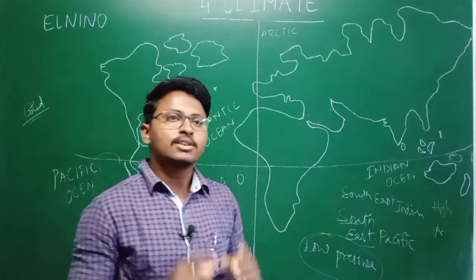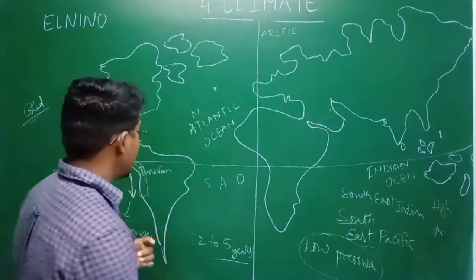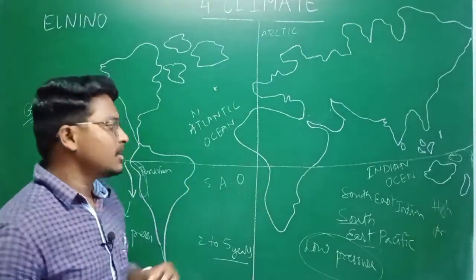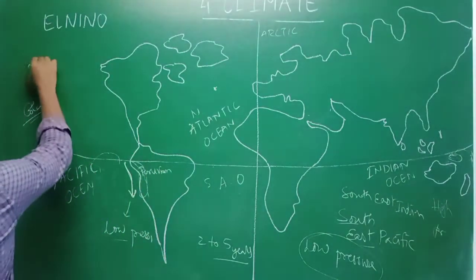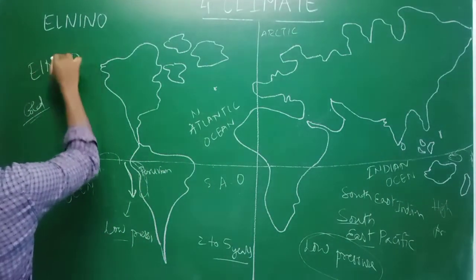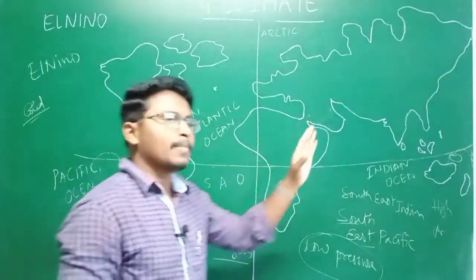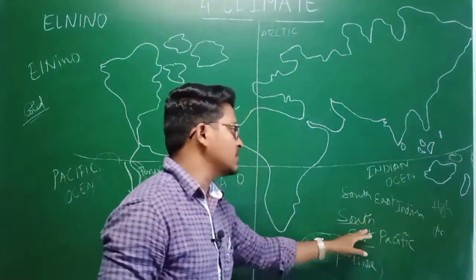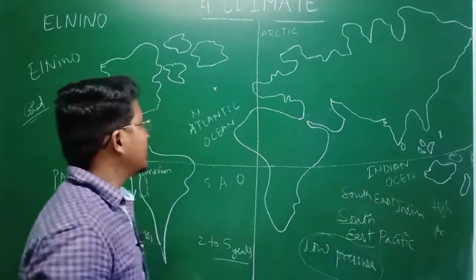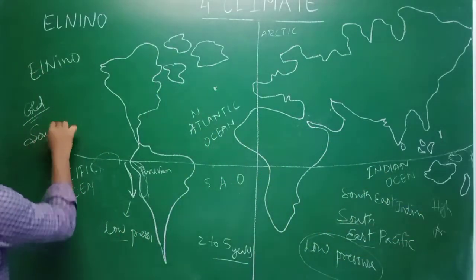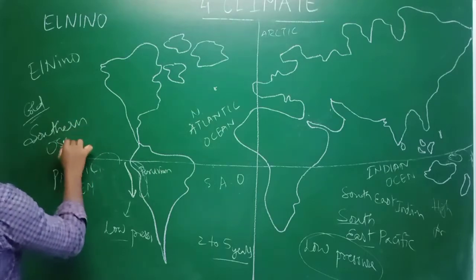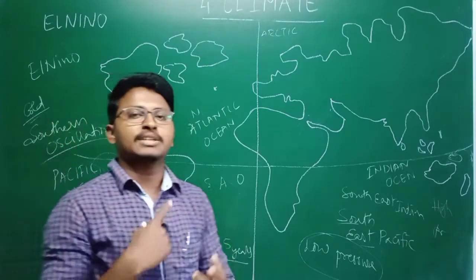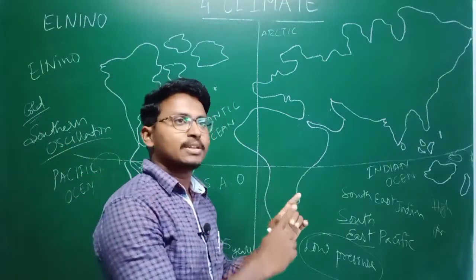So this phenomenon of reversing the pressure zones due to these cold and warm ocean currents, that particular phenomenon we call El Nino. And the process of shifting from high pressure to low pressure area in the Southeast Indian Ocean as well as the Southeast Pacific Ocean, we call the Southern Oscillation.